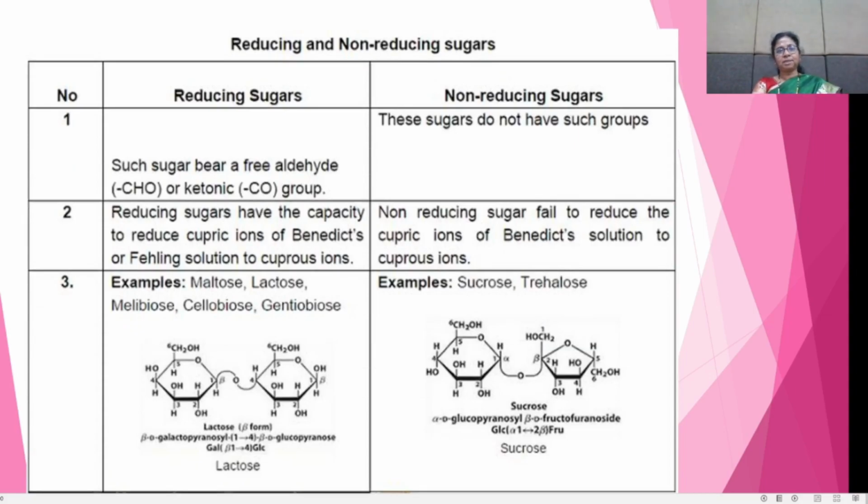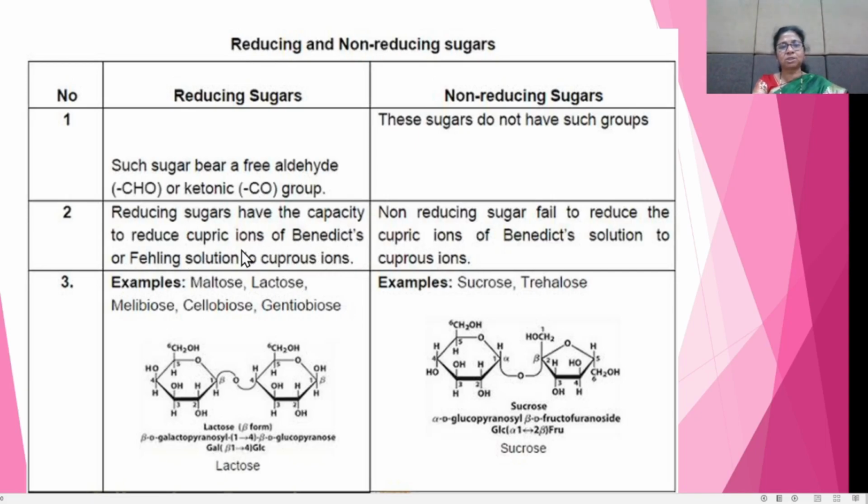Sugars are also classified as reducing sugars and non-reducing sugars. We must know which sugars are reducing and which are non-reducing. Reducing sugars have a free aldehydic or ketonic group. They can reduce cupric ions of Benedict's or Fehling's solution to cuprous ions.